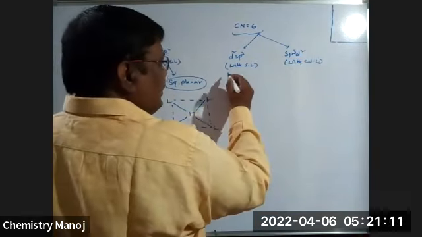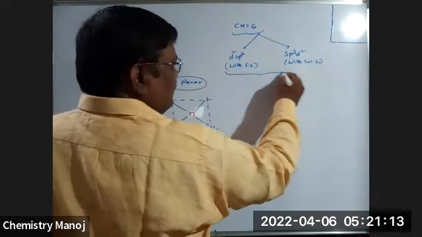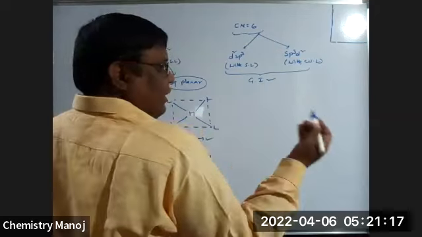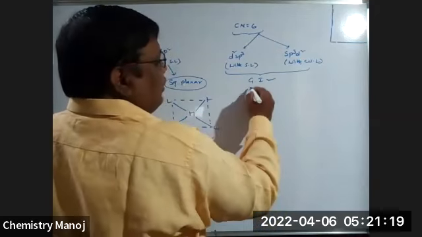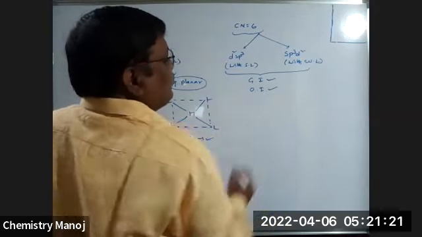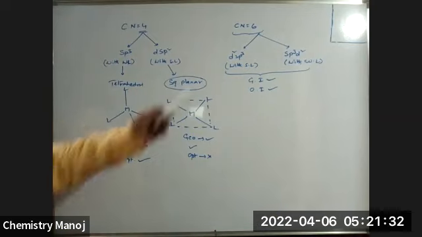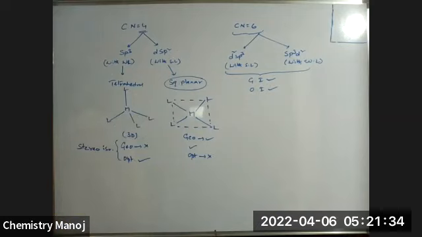In these two cases, geometrical isomerism is possible, and optical isomerism is also possible. So first of all, let us discuss coordination number 6 complexes, geometrical isomerism.